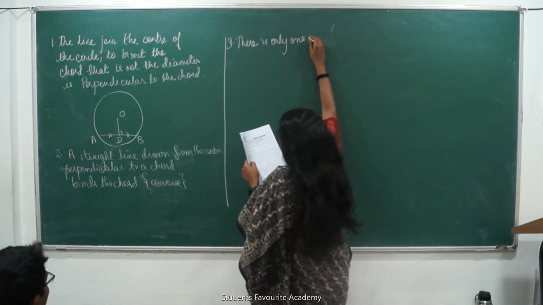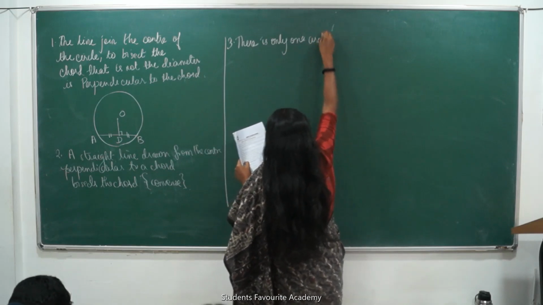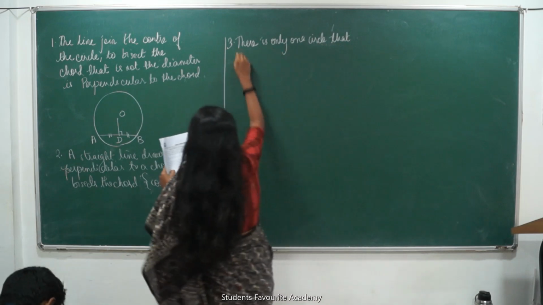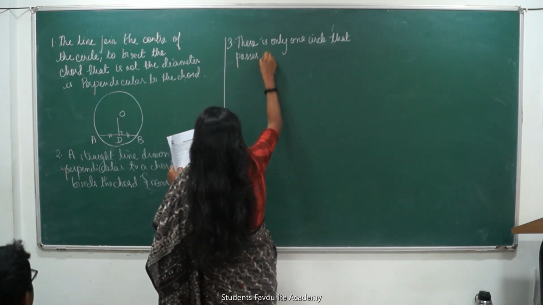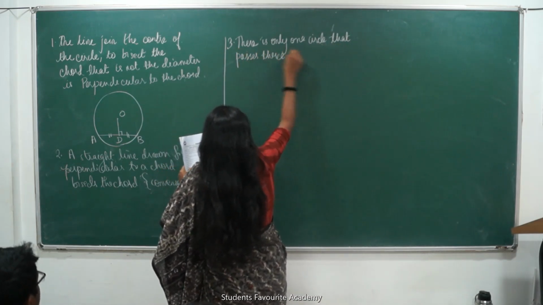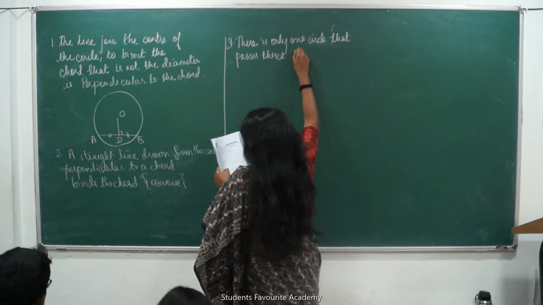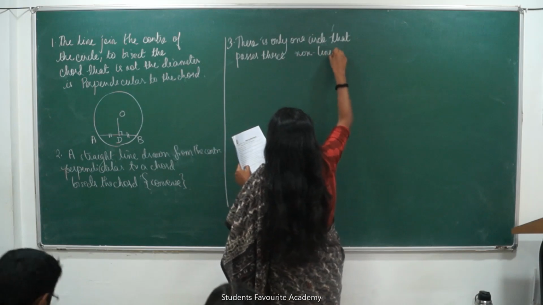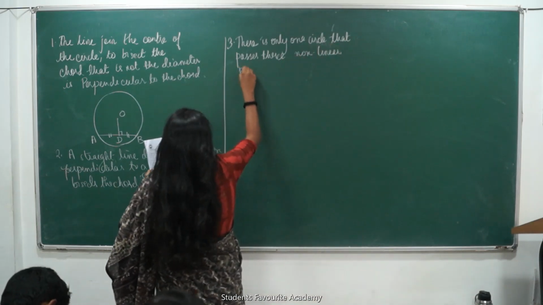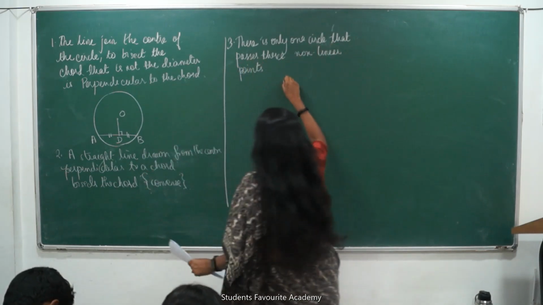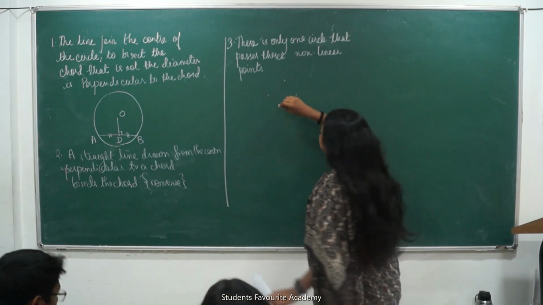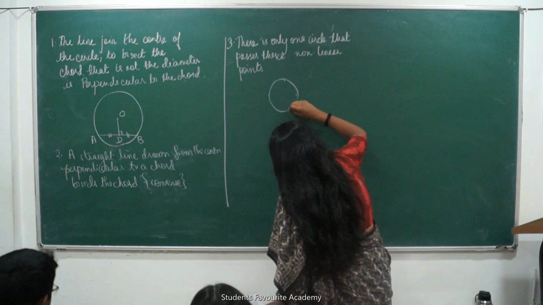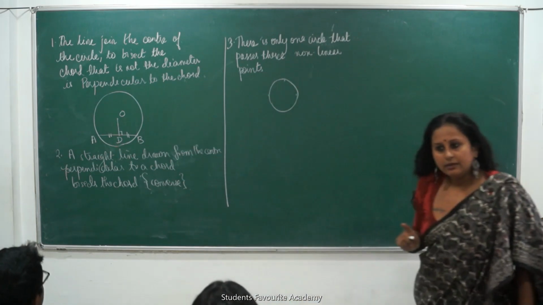One and only one circle passes through three non-collinear points. Correct. Which means if I have three random points, there will always be one circle, but there will only be one circle.